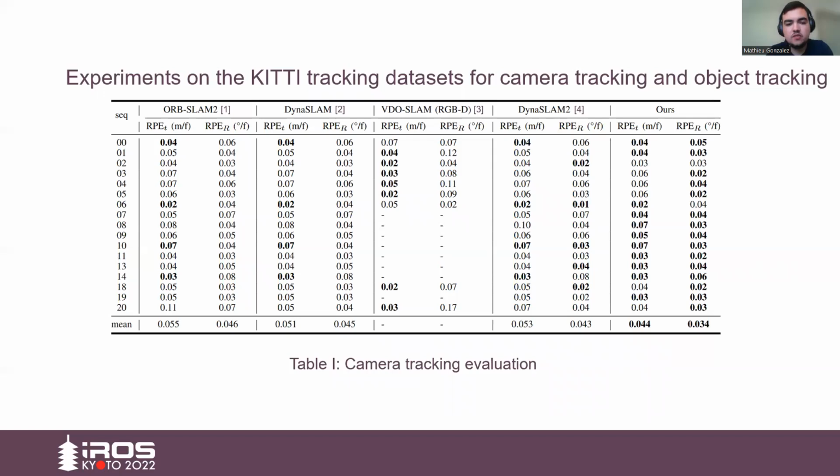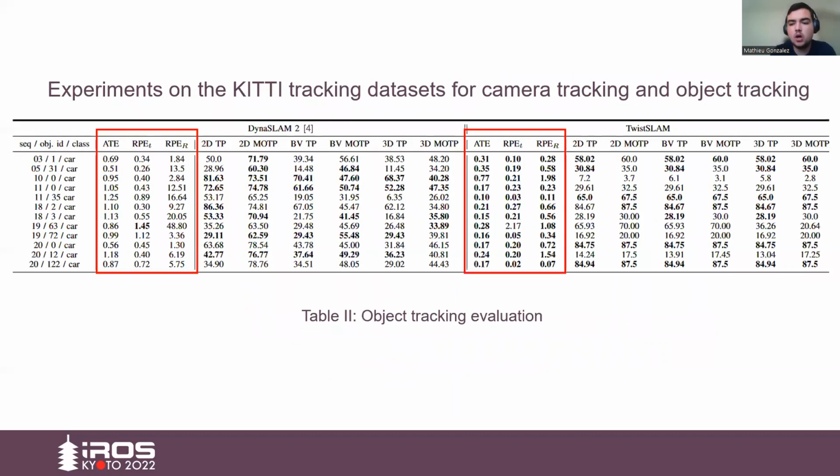We did several experiments on the KITTI tracking dataset and showed that camera tracking accuracy was improved with our approach. We also evaluated object tracking accuracy and showed that compared to TwistSLAM 2, we obtained a better tracking accuracy.